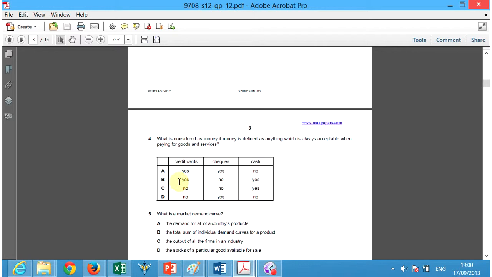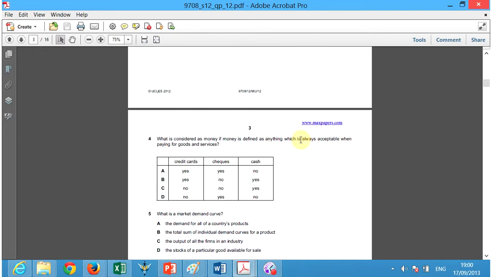Okay. So B, yes, no, yes. Well, yes. Do we use credit cards for goods and services? Checks. No, we do not use them for goods and services. And yes, we use cash. So in this sense, yes, we do use checks to pay for goods and services. Actually, no, we do not use checks to pay for goods. Excuse me. The answer here is C. C is the answer here. No, we do not use credit cards, which is always acceptable.